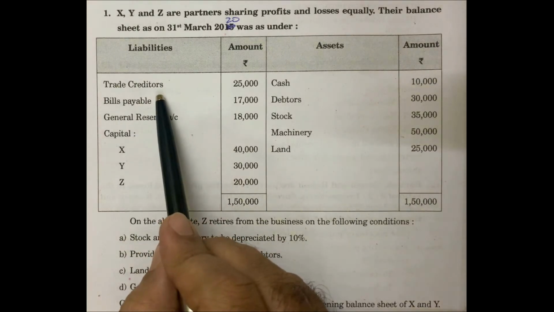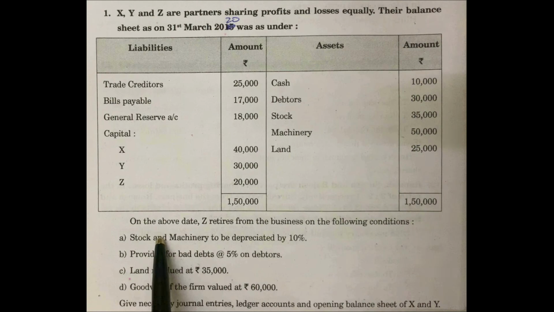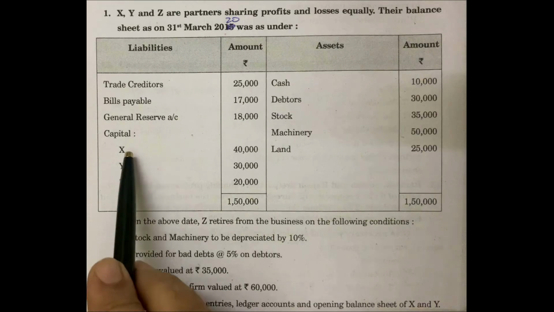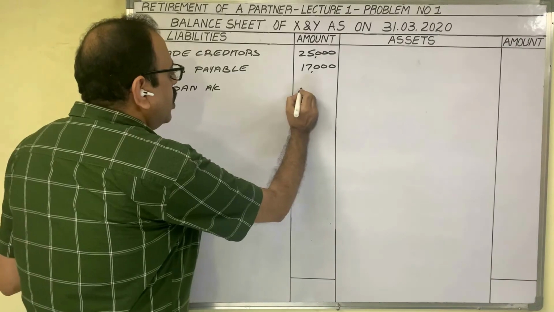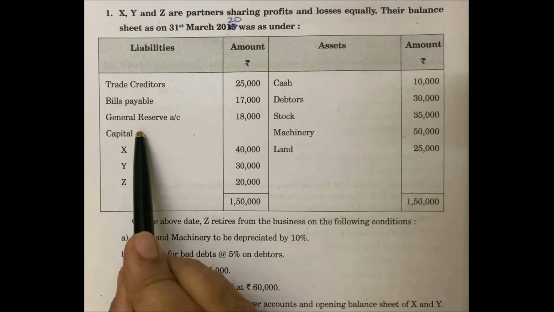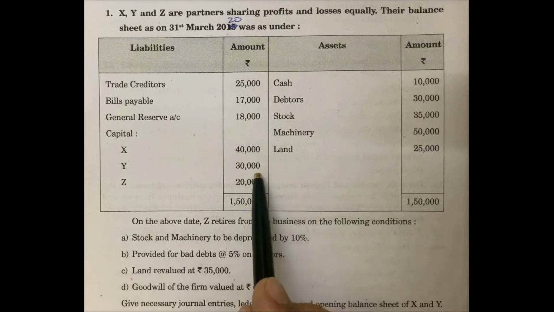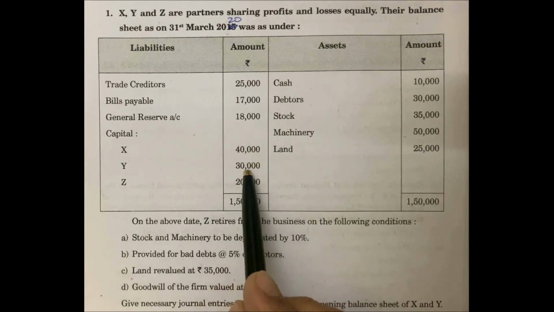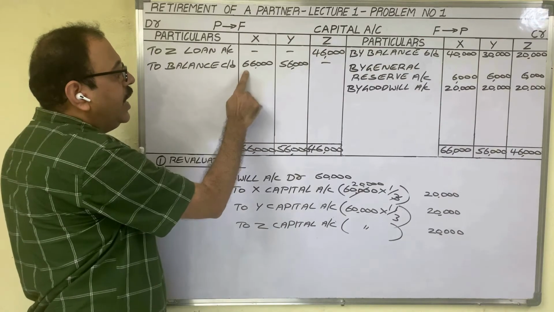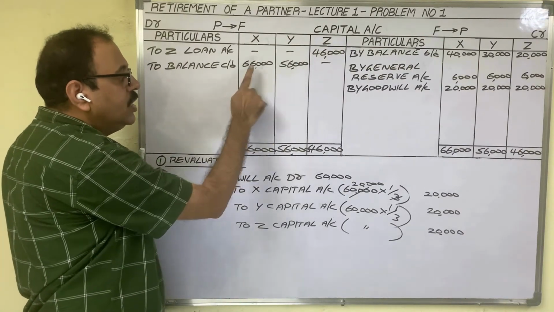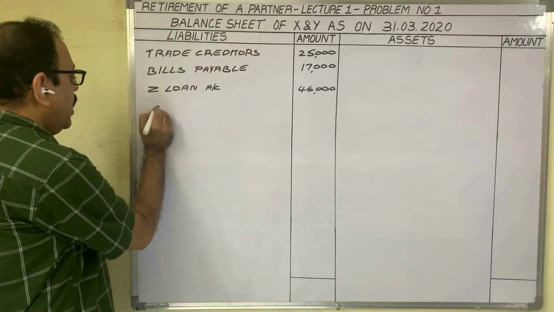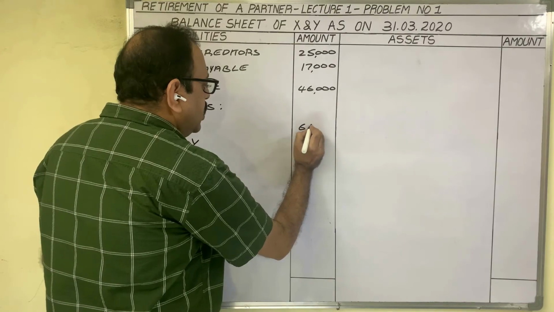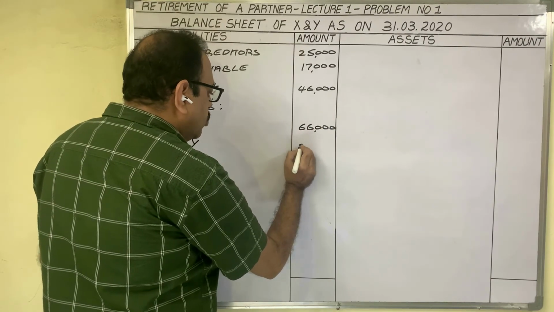After completing liabilities, we have to observe the additional information. There is no extra liability in the adjustment. So finally, Z loan account and the capital accounts of X and Y we should show. Z loan account 46,000 rupees. Capitals of X and Y. Don't show this 40,000 rupees, 30,000 rupees here. Then which amounts we have to show here? In capital account, X and Y balance carried on amounts are there now, 66,000 and 56,000 rupees. These two amounts we have to show here. Capitals of X and Y, 66,000 rupees and 56,000 rupees.